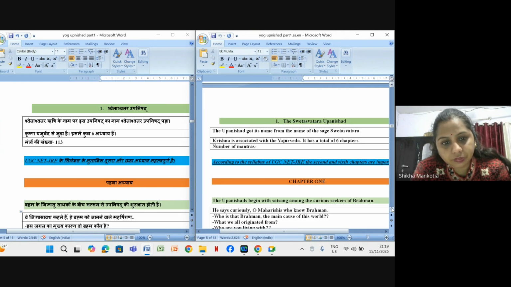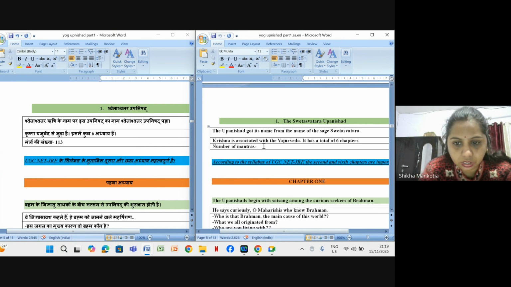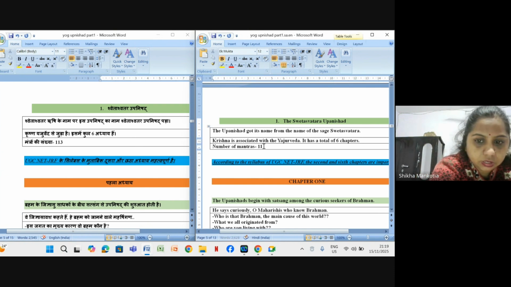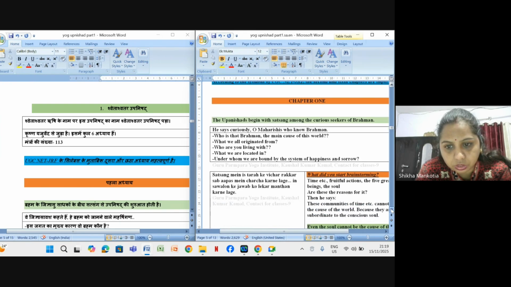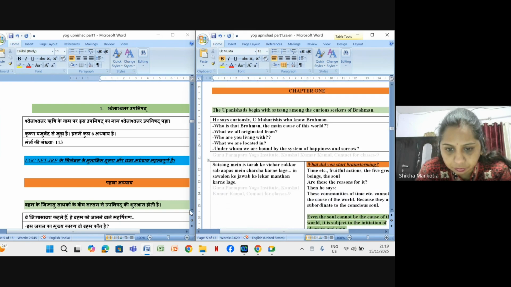It is associated with Krishna Yajurved, and it has a total of 6 chapters, and the number of mantras is 113. According to the UGC NET syllabus, the second and third chapters are very important, according to the syllabus of our exam.